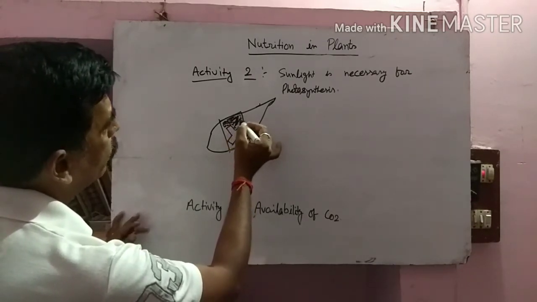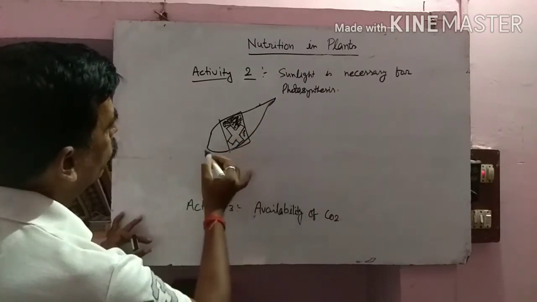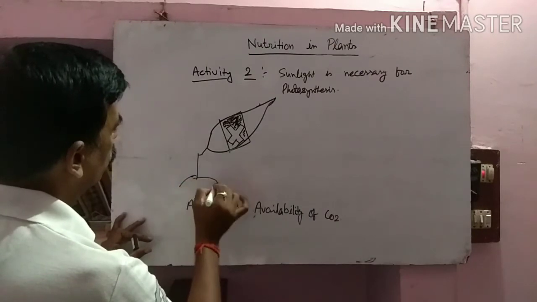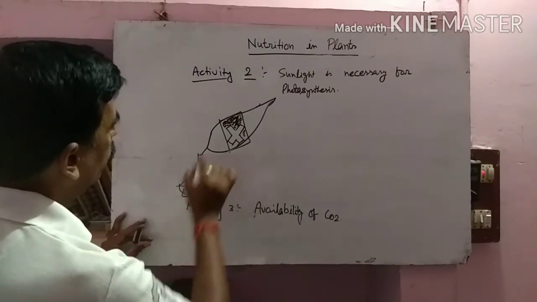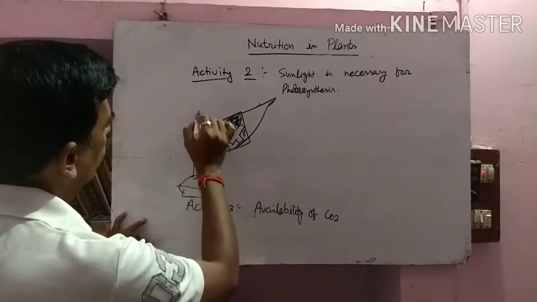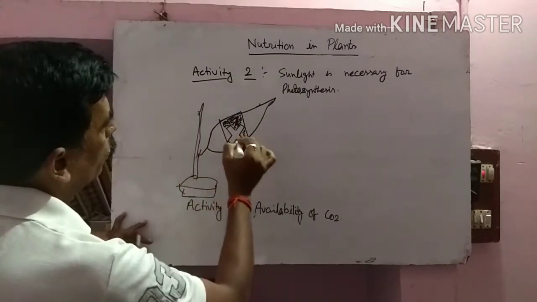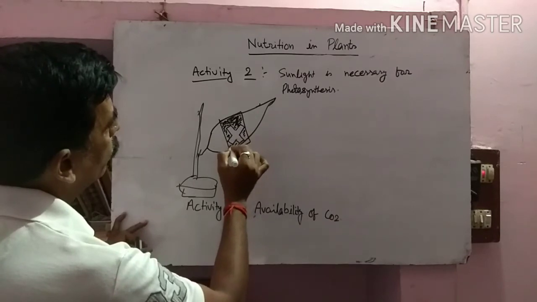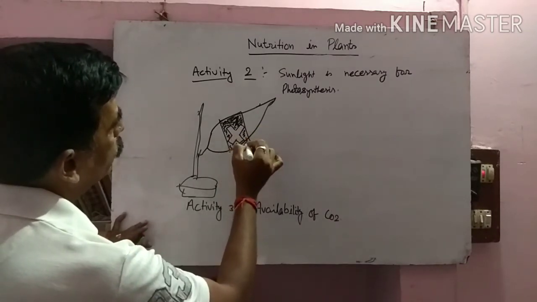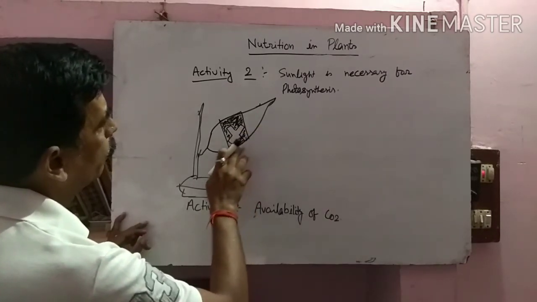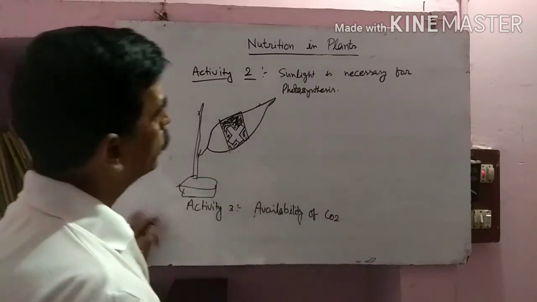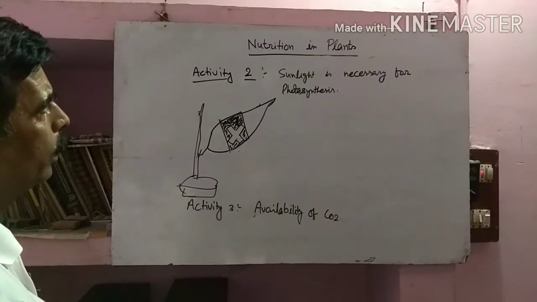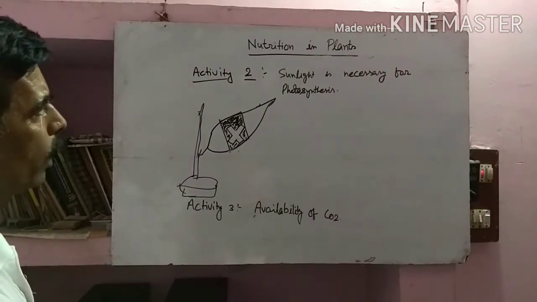After keeping the leaves, including the pot, exposed in sunlight, you will find that the part which is not covered by the black paper prepares or synthesizes food for the plant.